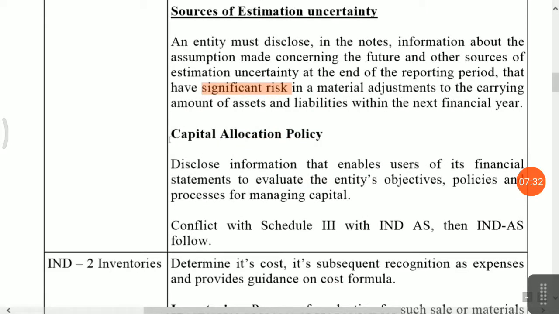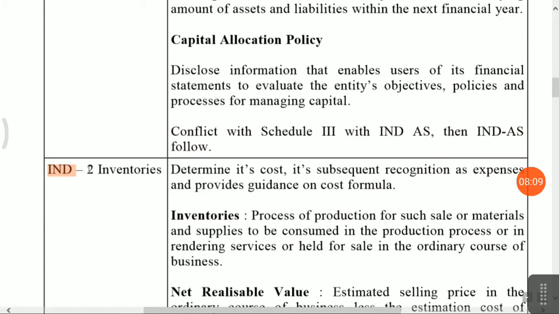Also, there is a capital allocation policy, meaning how you allocate your share capital; you have to disclose that in your notes to accounts. In the earlier accounting standard there was no such item, but in this Indian accounting standard you have to give a capital allocation policy. Okay, friends, if there is a conflict between Schedule 3 and Ind AS, then Ind AS is followed. But if any law prevails on a specific matter to be disclosed, then the law will prevail.